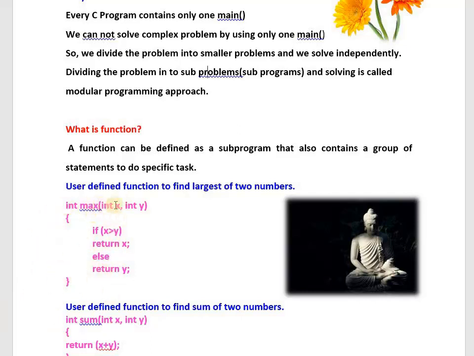This subprogram is taking two values. Who gives them, afterwards we will come to know. This program will take two inputs and gives one output of the type integer. What is the subprogram name? Maths. How many inputs will it take? Two. Which type of inputs does it take? Integer. Which type of value does it give back? Integer.